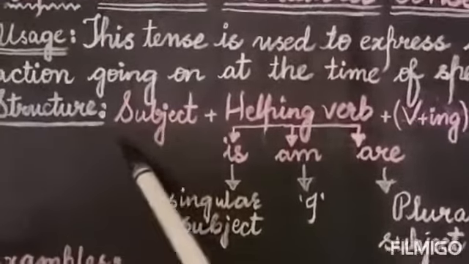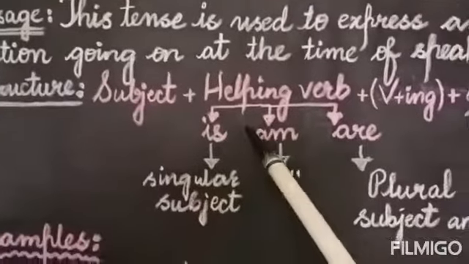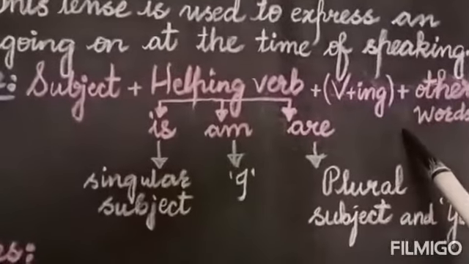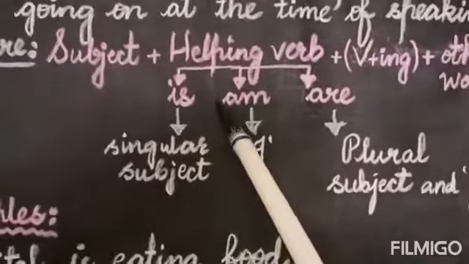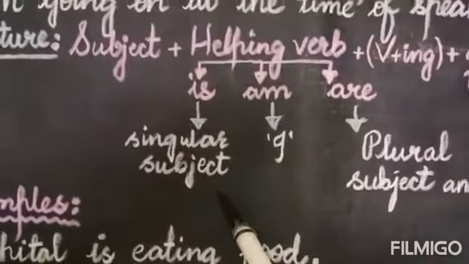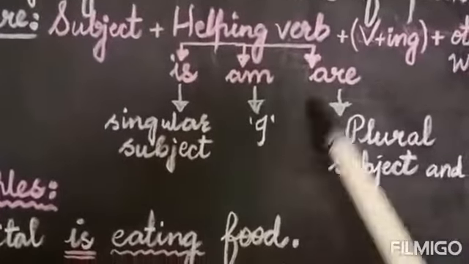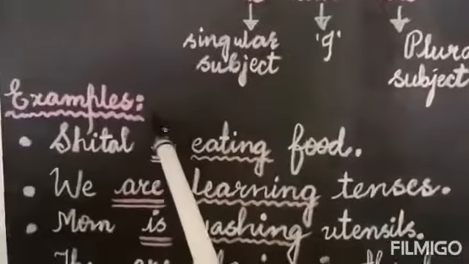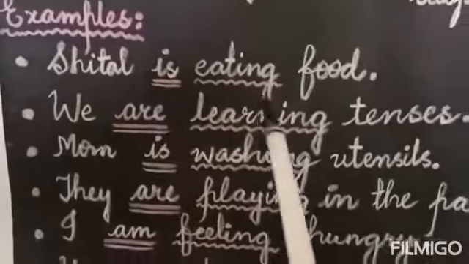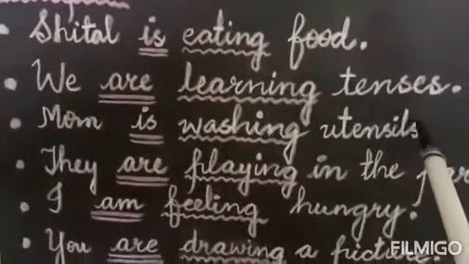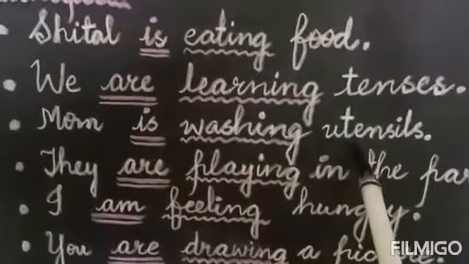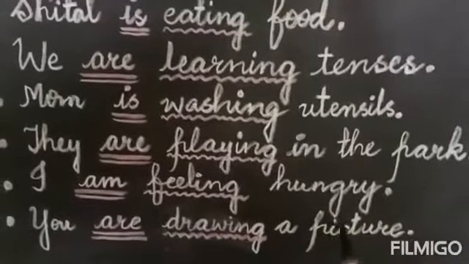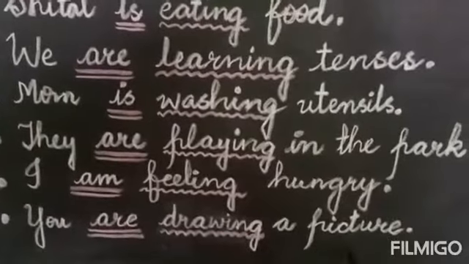And the structure is subject plus the helping verb is, am, are, plus ing form of the verb, plus other words. And you know, is is used with singular subject, am is used with I, are is used with plural subjects and you. And then we went through some examples like Sheetal is eating food, we are learning tenses, mom is washing utensils, they are playing in the park, I am feeling hungry, you are drawing a picture.